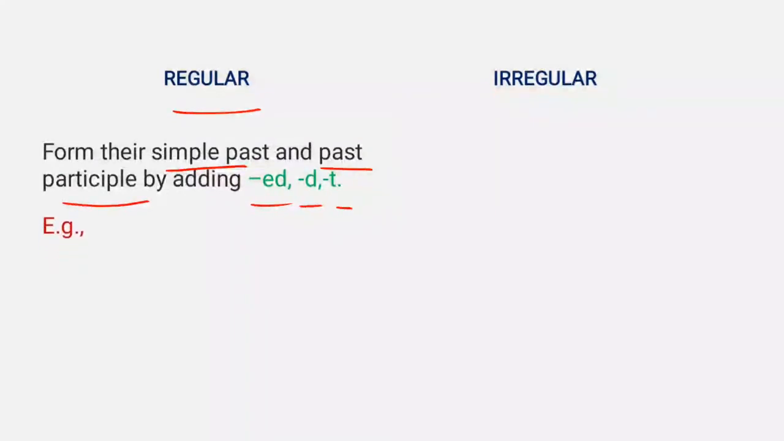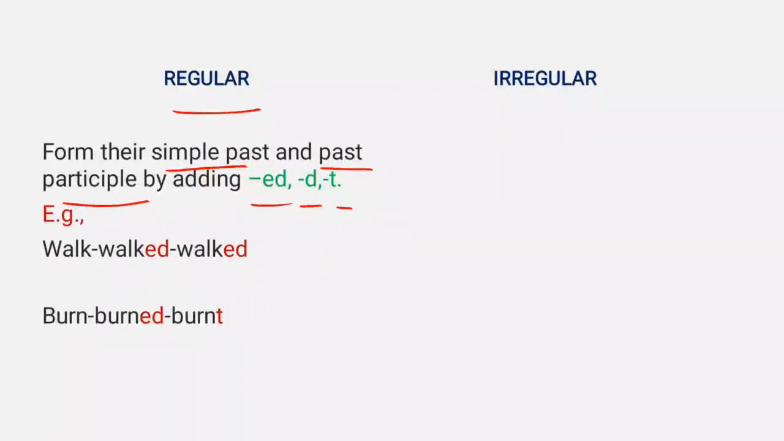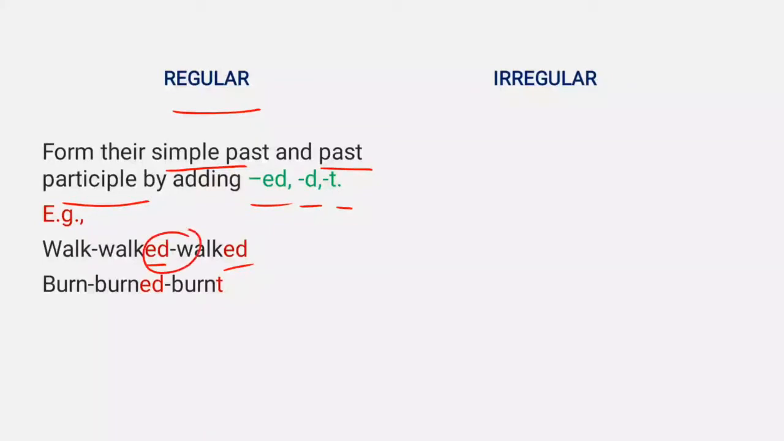For example, walk, walked, walked. Burn, burned, burned. So we have just added ed at the end of this base form of verb walk to make its simple past and past participle. Similarly, we have just added ed with the base form of verb burn to make its simple past and past participle form.